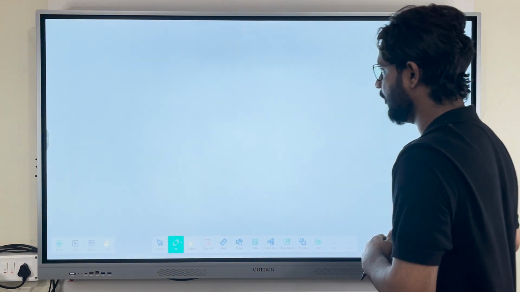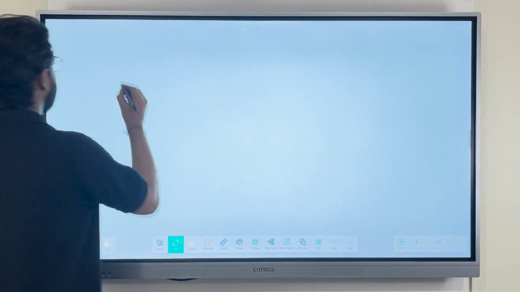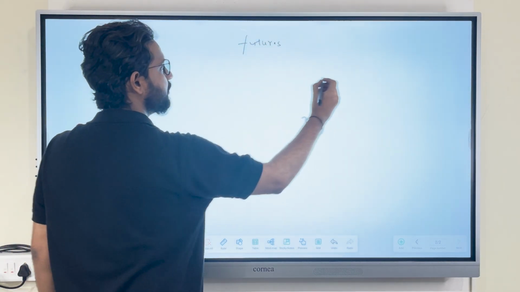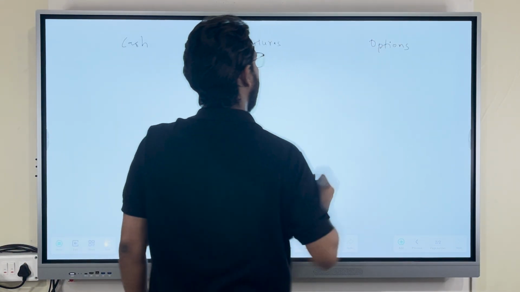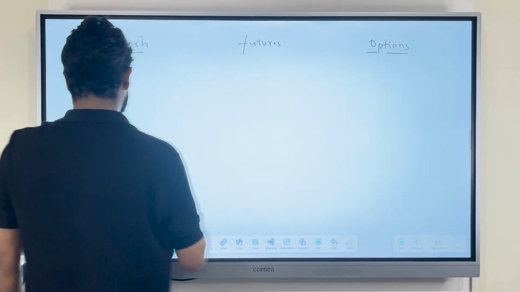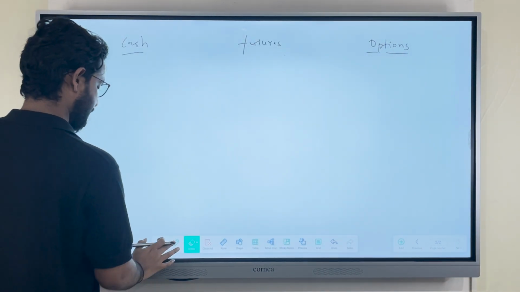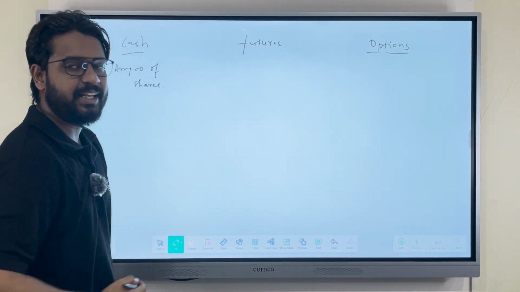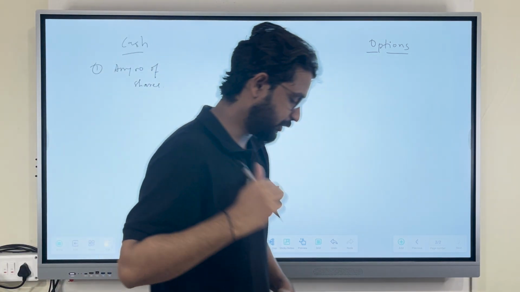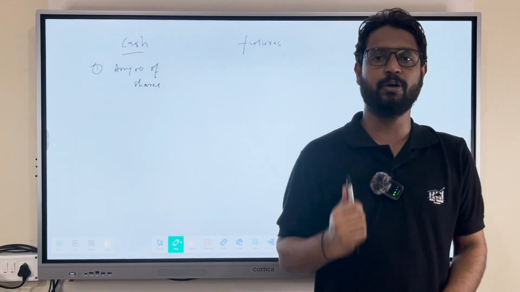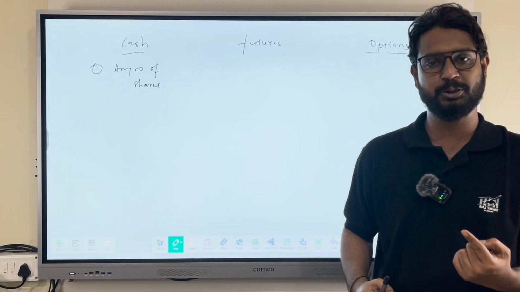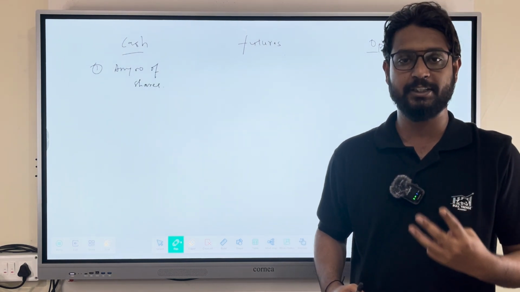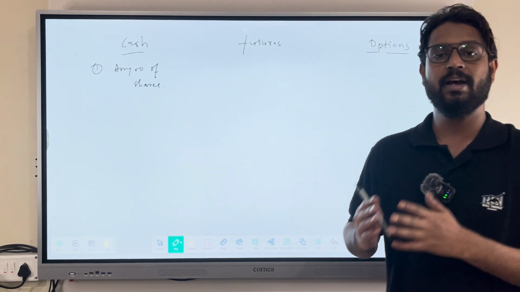What are the main characteristics of this product that is available in the stock market? So, first one, cash, futures, options. The first main differentiation is any number of shares. That means in cash, you can buy any number of shares given your investment. If you want to buy one share, you can buy one share. If you want to buy 10 shares, you can buy 10 shares. If you want to buy 99 shares, you can buy 99 shares also. It depends upon the investment.